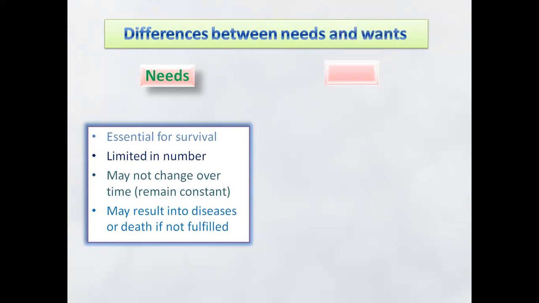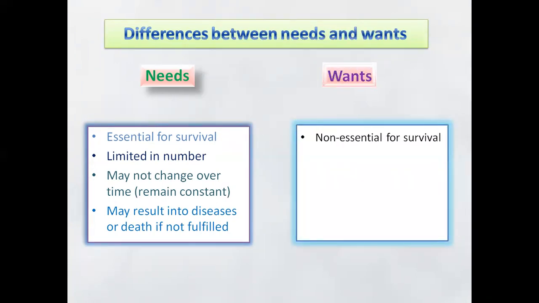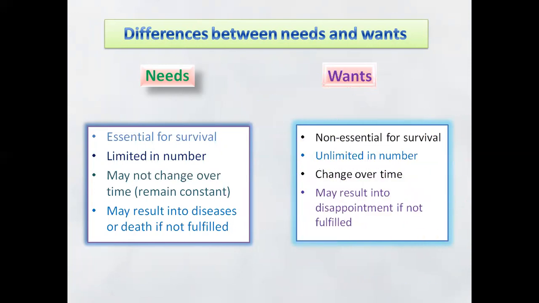What about wants? Wants, as we saw, are not essential for survival. Without them, life will still go on. They are unlimited in the sense that they are many, numerous, but they change over time. They may result into disappointment if not fulfilled. For instance, if one has a desire to own an expensive car, a person may be disappointed if that